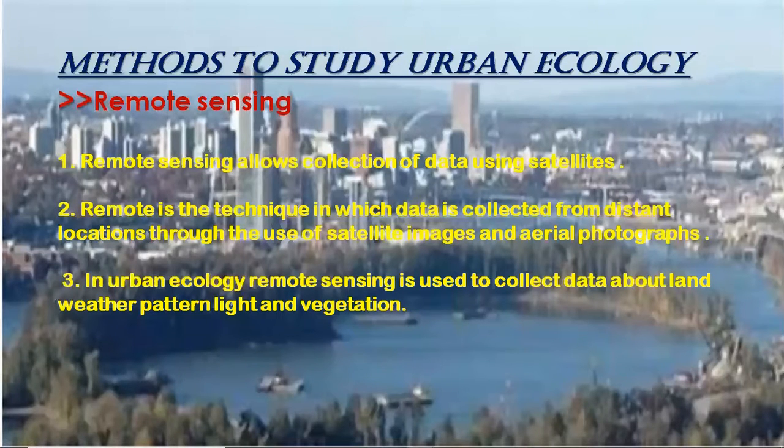Now we will talk about remote sensing. What is remote sensing? Remote sensing allows collection of data using satellites. Remote sensing is the technique in which data is collected from a distant location through the use of satellite images and aerial photography. In urban ecology, remote sensing is used to collect data about land, weather patterns, light, and vegetation.